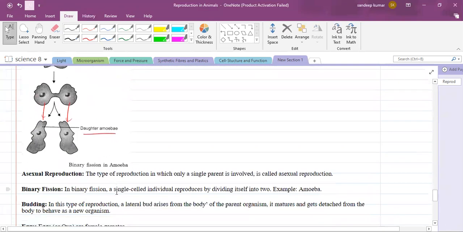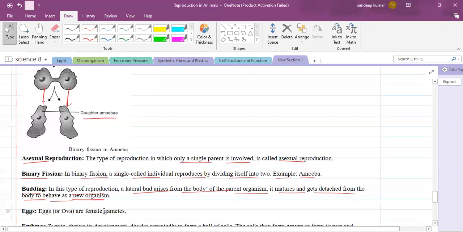Yes or no? So there is a type of reproduction in which only a single parent is involved. It is called what? Asexual reproduction. In binary fission, a single celled individual reproduces by dividing itself into two. Example, amoeba. Budding. In this type of reproduction, a lateral bud arises from the body of the parent organism. It matures and gets detached from the body to behave as a new organism. Yes or no?